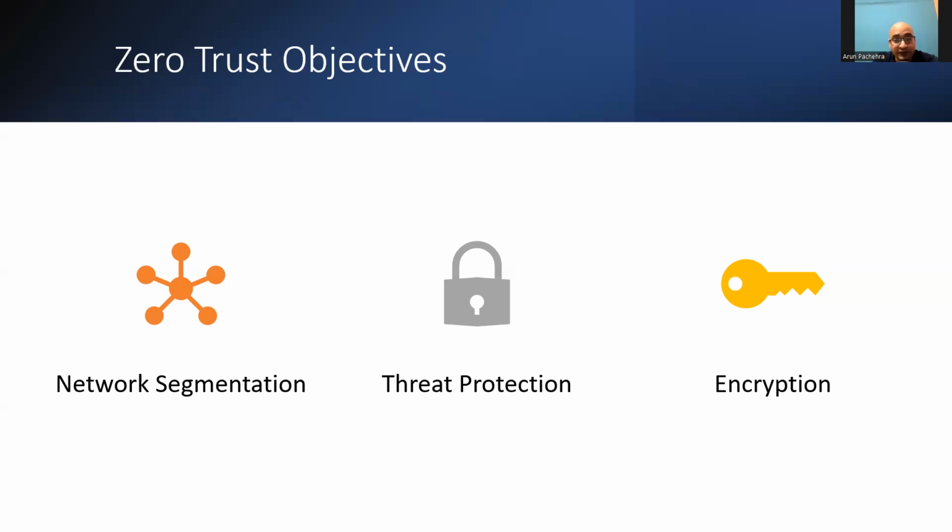Then the third one is encryption. We've already seen encryption in many places, but here we are talking in regards to the network. So how can we take care of this objective? By enforcing HTTPS only communication for internet facing web applications.